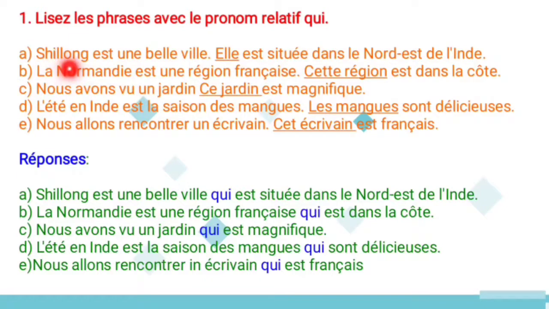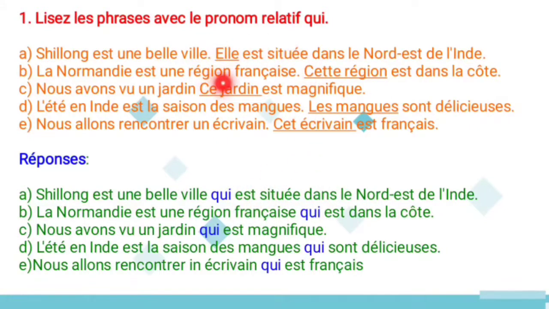So here: Shillong est une belle ville. It means Shillong is a beautiful city. And elle est située dans le nord de l'Inde. So it is situated in the north of India. So here the repeated noun is what? That is Shillong only. For that you can use the relative pronoun qui. So the answer: Shillong est une belle ville qui est située dans le nord de l'Inde. So that replaces what?